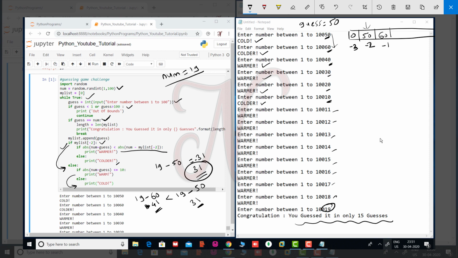So this is how to run or how to execute this guessing game challenge. Okay, so students, test this code on your machine.